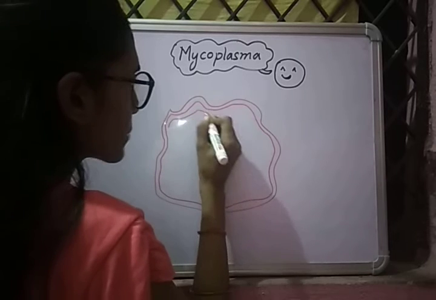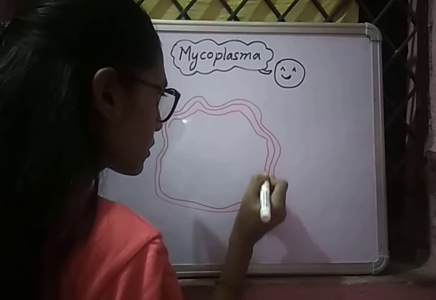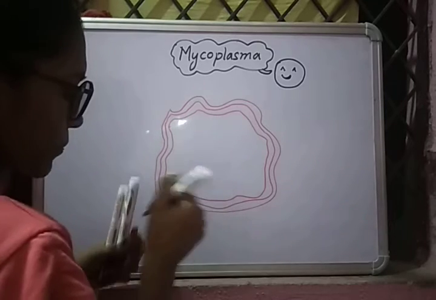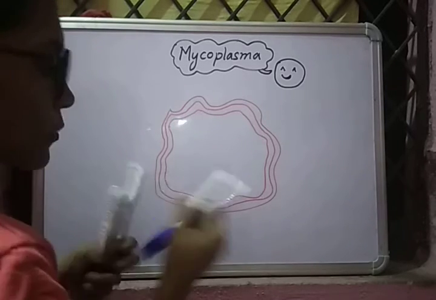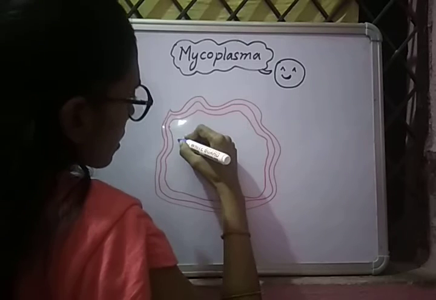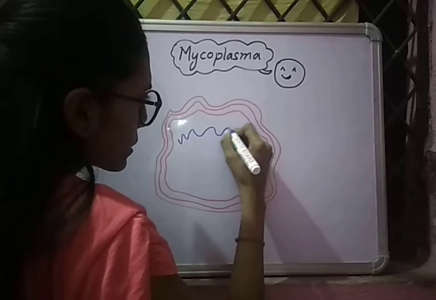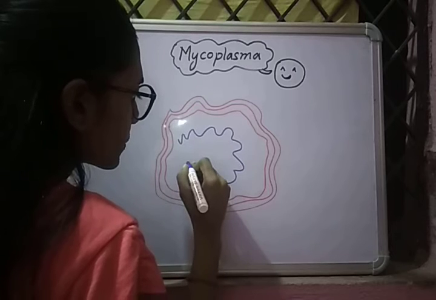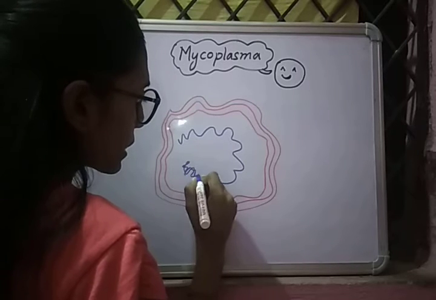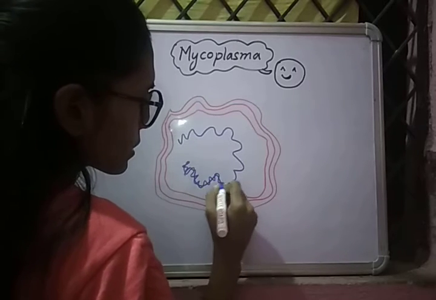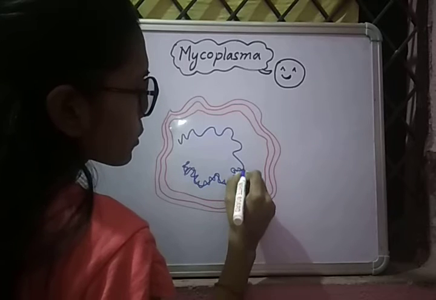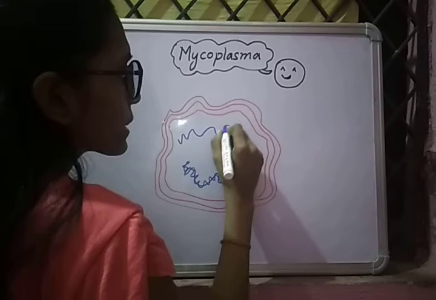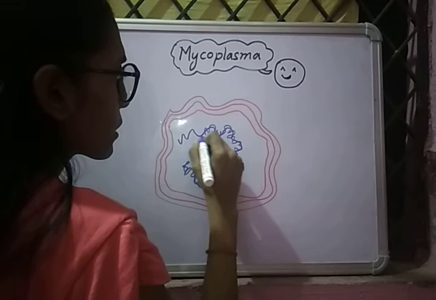Okay, like this I am drawing three-layer cell membrane, in which double-stranded circular DNA is present. Basically, mycoplasma contains both RNA and DNA as genetic material.